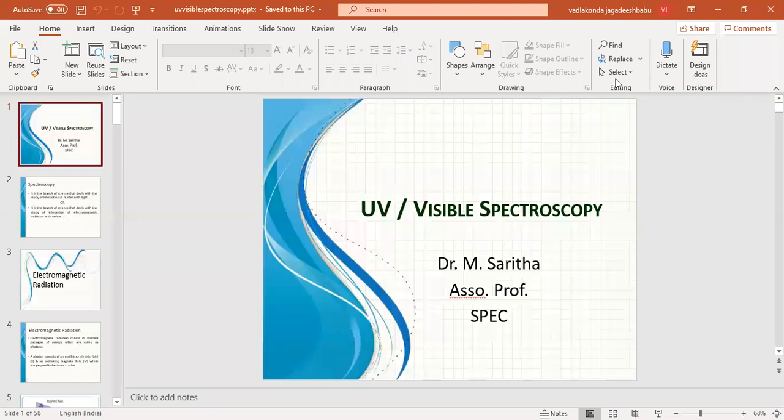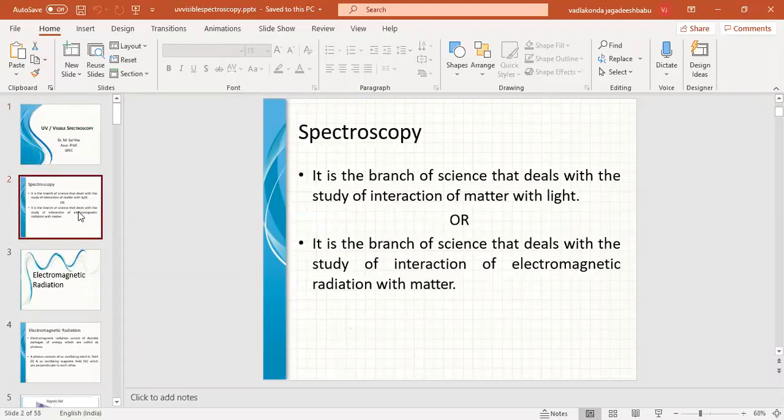So today we are going to discuss UV visible spectroscopy. This is one of the topics in the fifth unit. In the fifth unit we have three topics: UV visible spectroscopy, NMR spectroscopy, and IR spectroscopy. So first in this class we will discuss the introduction of spectroscopy and electromagnetic radiation, and then we will go into detail about UV visible spectroscopy.